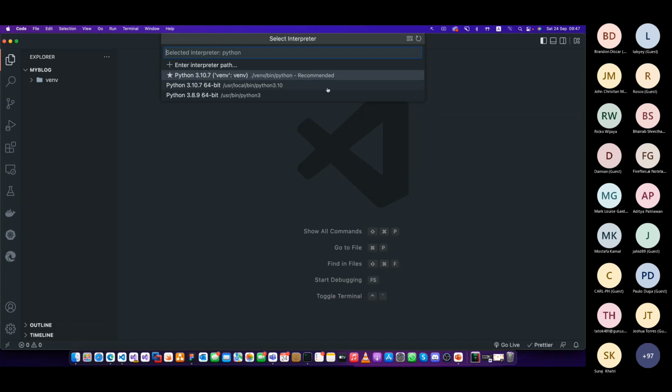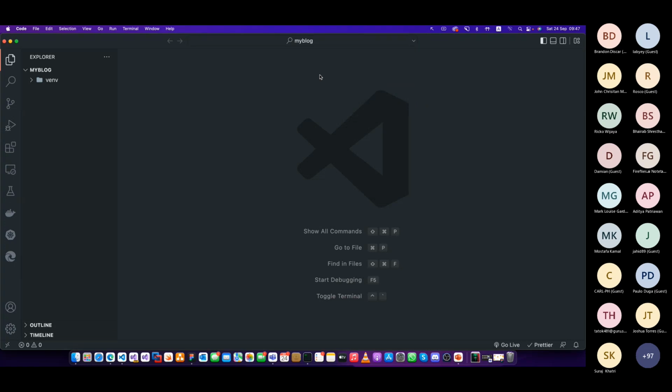Now it will ask you three things. This is where I have the Python I have installed. I have two versions of Python here, and this is the one I'm going to use within the virtual environment. Because it says recommended, use this one. Make sure you use it, then you click on it. Now we have set up the environment. Now we are inside the virtual environment using the Python interpreter.